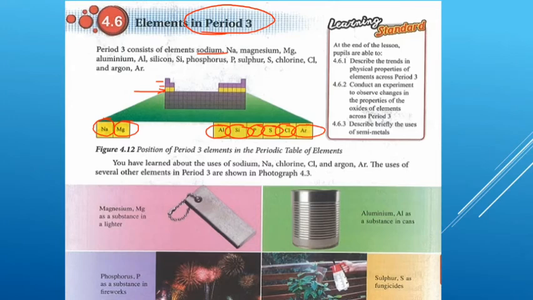Okay, so this is the examples of uses of period 3 element. Magnesium is a substance in a lighter. Okay, aluminium substance in cans. Okay, phosphorus P as a substance in firework. Okay, sulfur as a fungicide. Ini adalah untuk racun fungus lah.